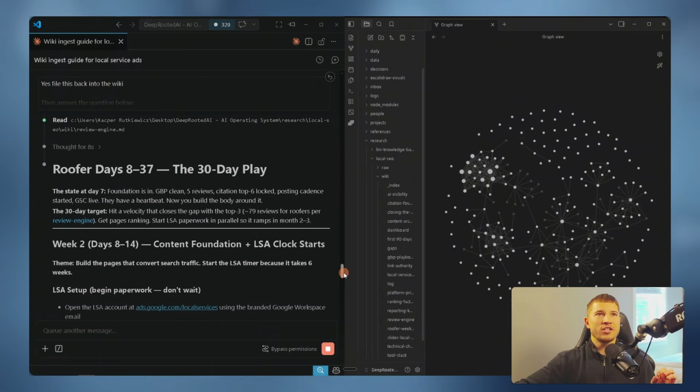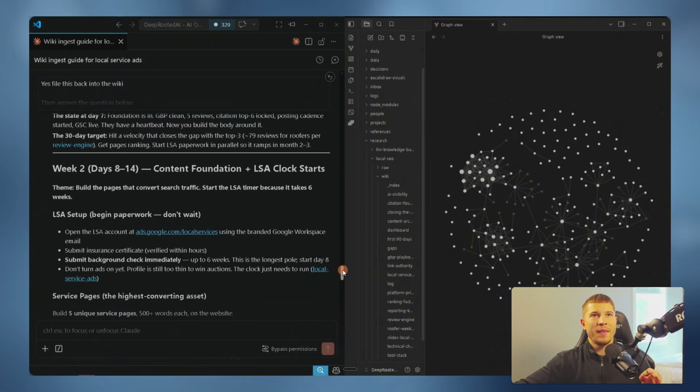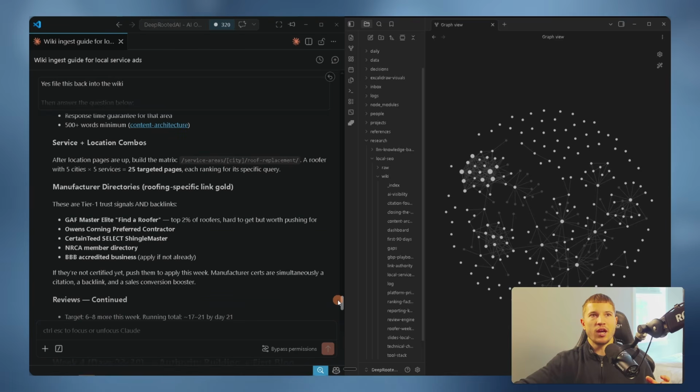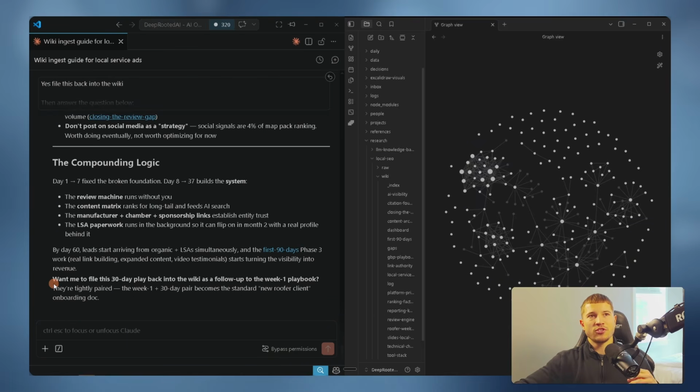Right after that, once the question is answered, you can see the state at day 7. So it's building upon the question that we asked previously of our 7-day playbook. And then directly sourced from our wiki begins to give us a 30-day playbook of where we should end up and how we should execute that. And once again, just so I nail it on the head, this is that compounding effect in action.